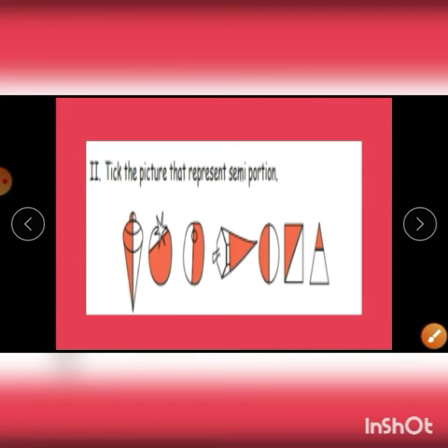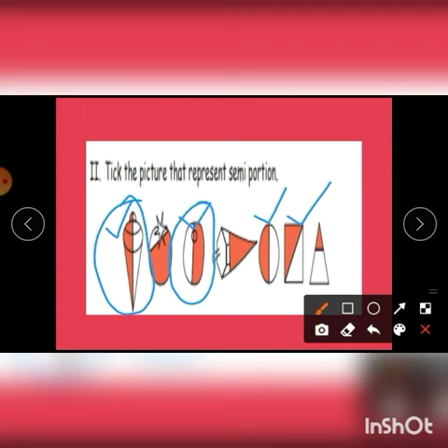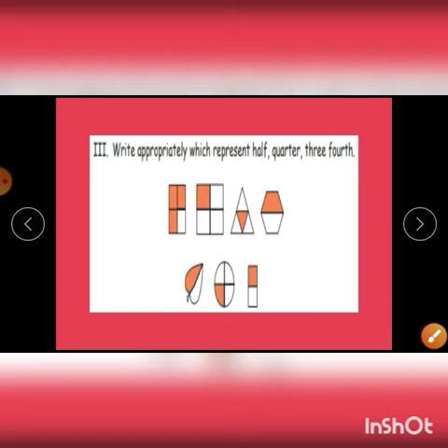Tick the picture that represents the semi portion. So we want to tick the pictures which are in the semi portion, that means half portion. Here this is in semi portion. This figure is also in semi portion. This figure is also in semi portion. Like that this figure is also in semi portion. So out of these pictures, this top figure, this figure, this circle and the square are in the semi portion.